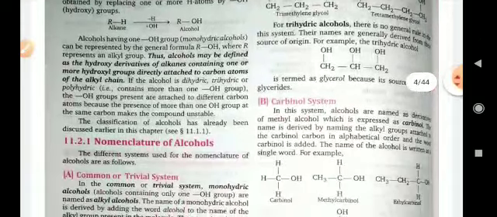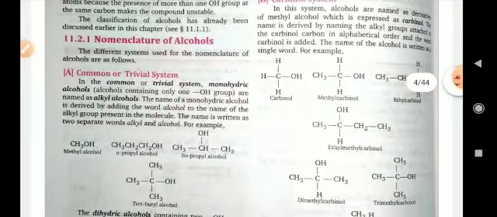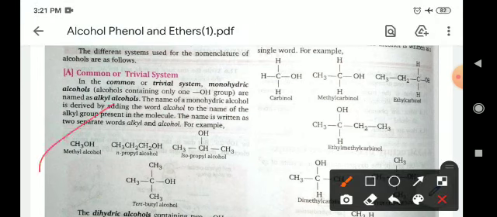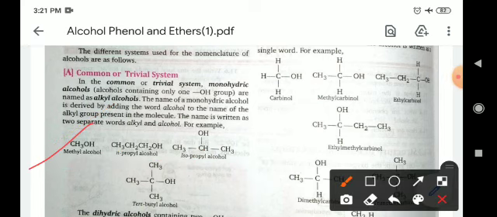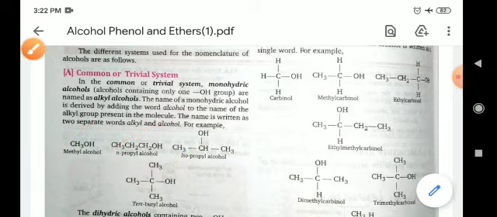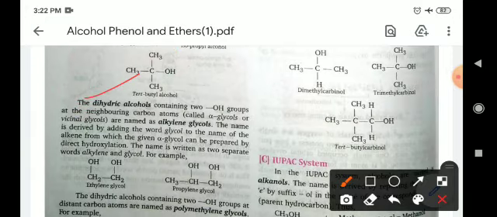Now come to the nomenclature of alcohols. In the common system, CH3OH, CH3CH2CH2OH and CH3CHOHCH3 are known as methyl alcohol, propyl alcohol and isopropyl alcohol. In the IUPAC system they are known as methanol, propanol-1 and propanol-2. And (CH3)3COH is known as tertiary butyl alcohol.